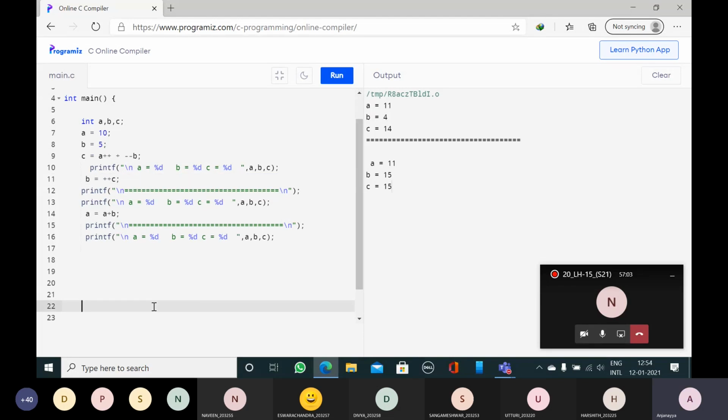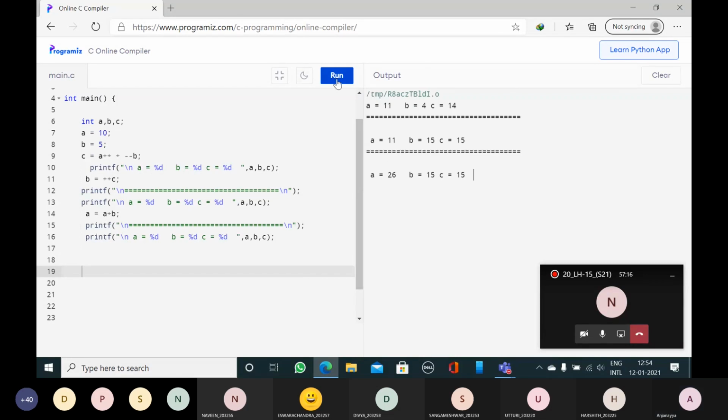Now everybody seeing the program? This is first statement, I am printing ABC value. This is second statement, I am printing ABC value. This is third statement, I am printing ABC value. Now run the program. The first line is A is equal to 11, B is equal to 4, C is equal to 14.